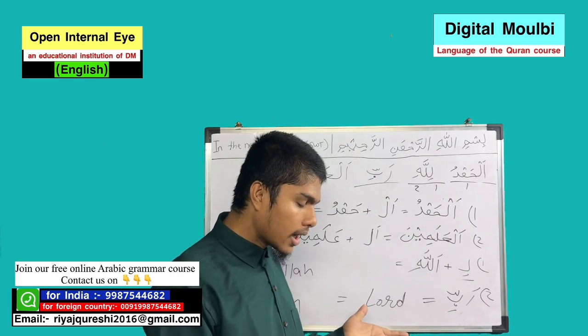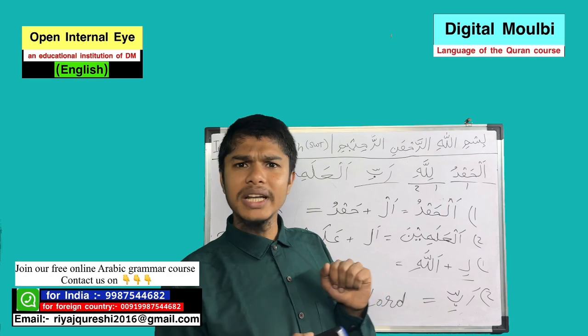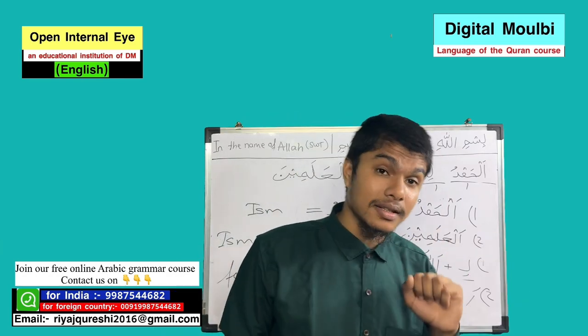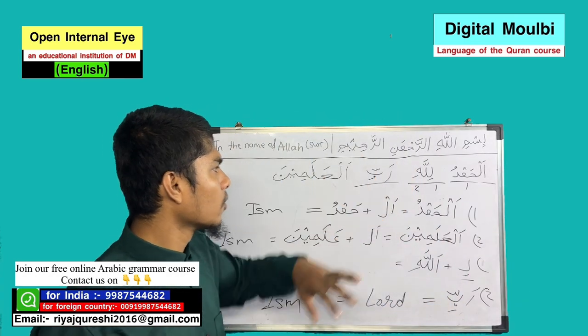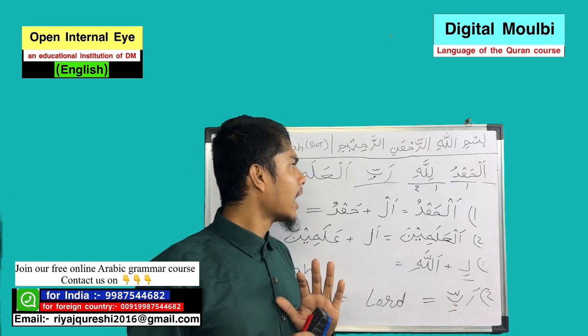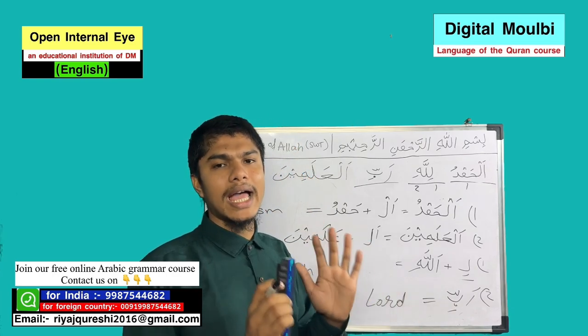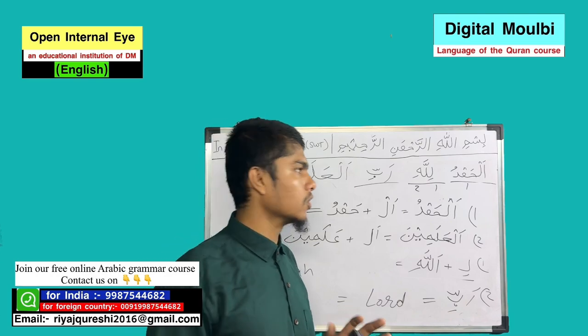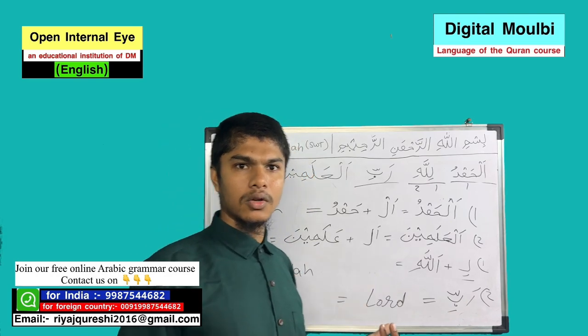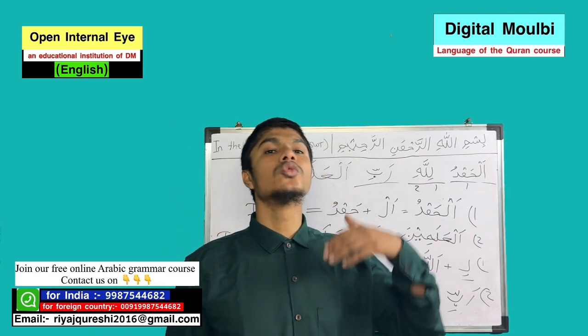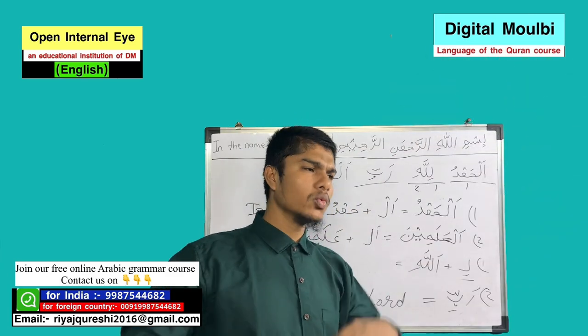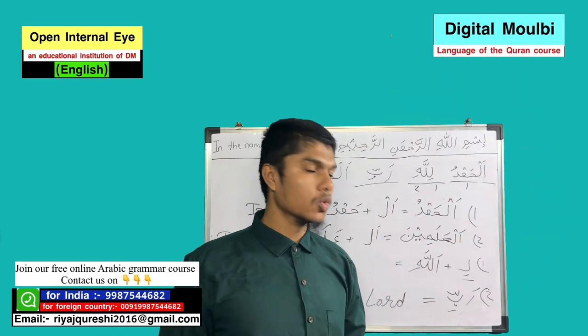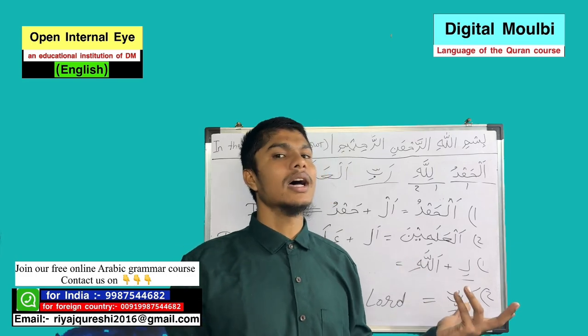If you find a word has tanween at the end, that word is an ism. In this verse, we did not find any word with tanween. That's okay. When we do the next exercise, I will mention many words that have tanween at the end.